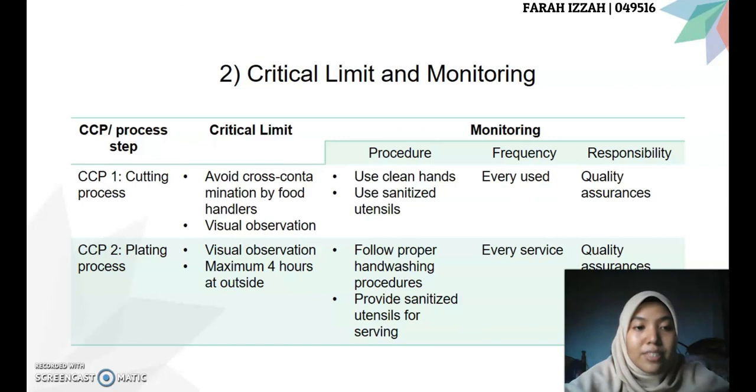For the CCP2, which is plating process, the critical limit is the visual observation and the maximum 4 hours at the outside. The monitoring procedure is to follow proper hand washing procedures and provide sanitized utensils for the serving. And the monitoring is every serving, and the responsibility is the quality assurance.